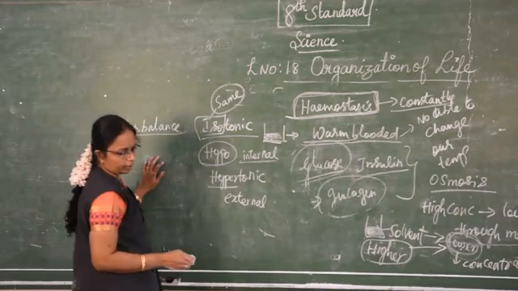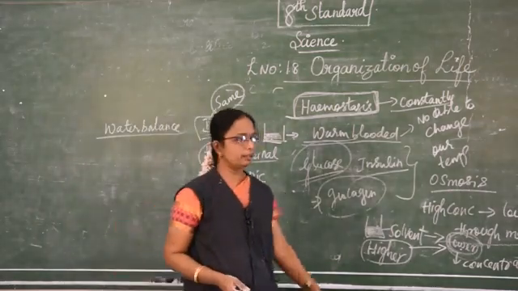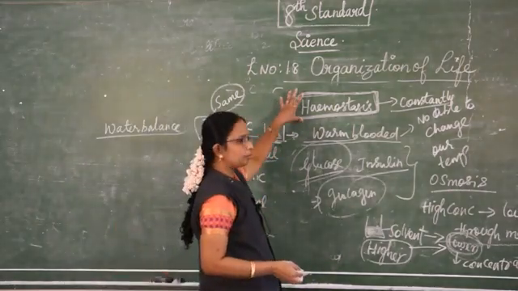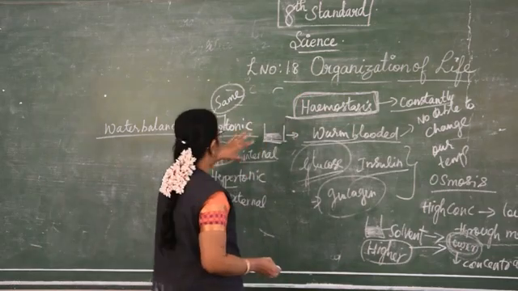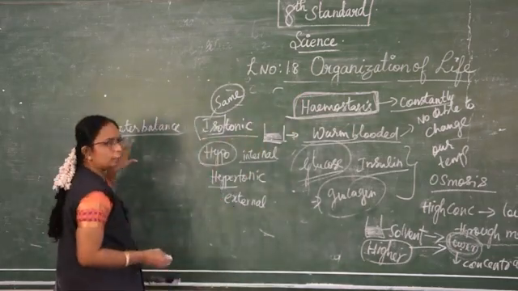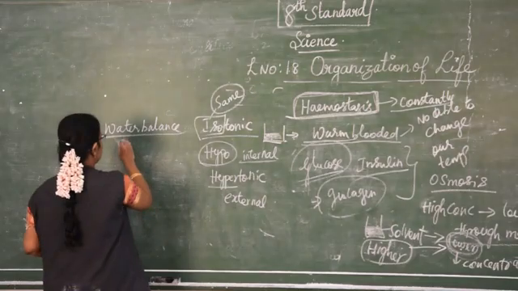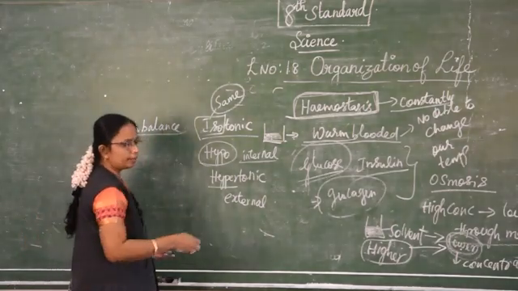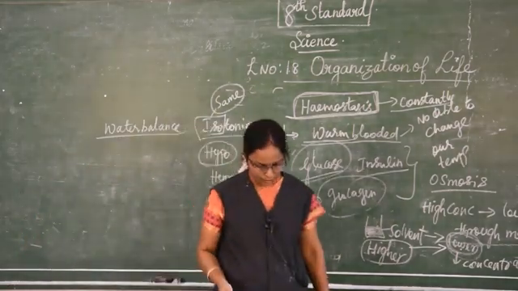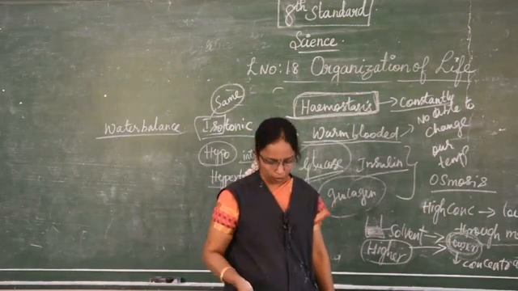That is known as osmoregulation. Like the constant body temperature, here they are balancing their water capacity. The water balance becomes equalized according to the environment.